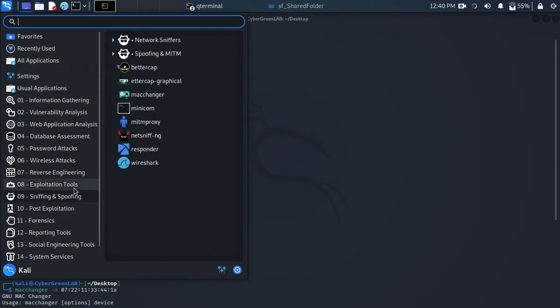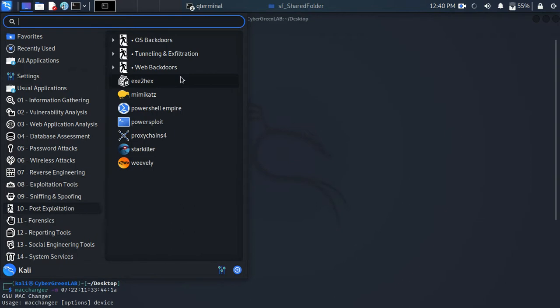So we have post exploitation. What is post exploitation? Post, as it is called, means after, right? After we have exploited the system, what do we want to achieve? What is our goal? These are the tools that help us achieve our goal. This PowerShell Empire, these are wicked, deadly tools that help us attain it, because we don't just want to hack the system and stay on the system, right? There's a goal every criminal is after, maybe to steal money, to steal credentials, to just do bad things. So those are the tools they use.